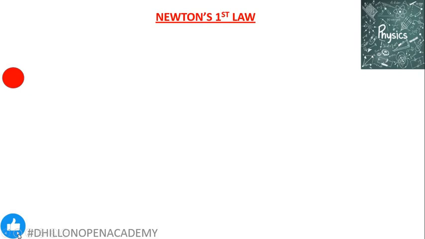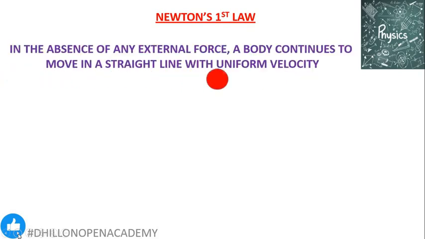Now, from Newton's first law of motion, we know that in the absence of any external force, a body continues to move in a straight line with uniform velocity. So, if no external force is acting on the body, it will keep on moving in the same direction with the same speed.